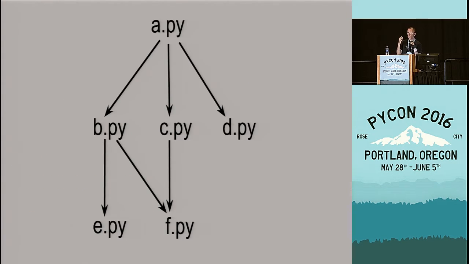Suppose we have a more complicated import tree. We have a.py, and a.py imports b.py, c.py, and d.py. b.py imports e.py and f.py, and c.py also imports f.py. So in order to analyze this, we generate the PYI for f.py, we generate the PYI for e.py, then we can do the next layer. b.py, c.py, d.py need to be generated, and finally we get to analyze a.py.